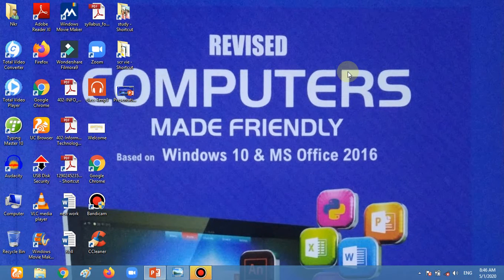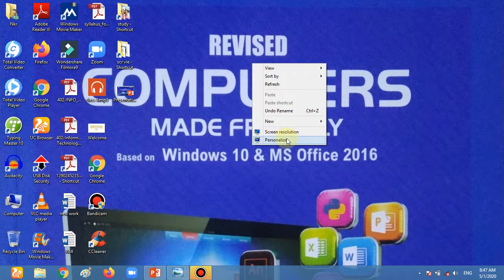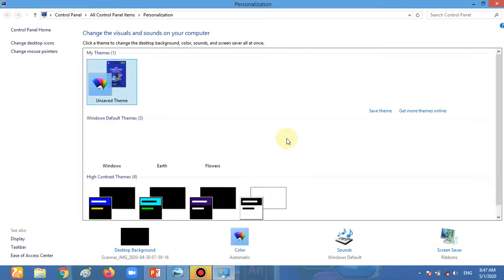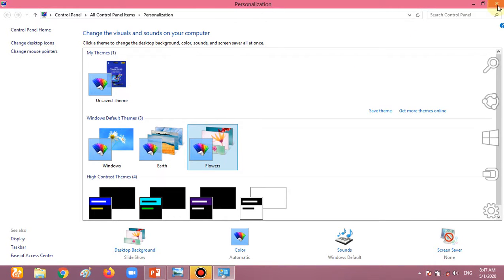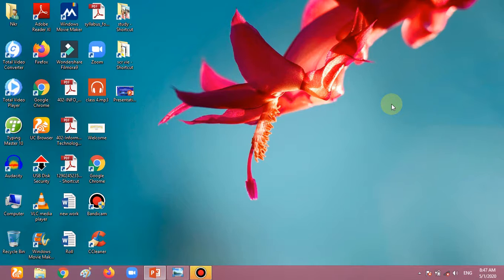But there is some other way also to set the desktop background. For this one you also click the right mouse button in the blank area of the desktop. आपको blank area जो है desktop पे वहाँ पे right mouse button दबाना है. Personalize, go in a personalize option में जाना है, and you can choose any one of them from here for your background. मैं इसको choose करता हूँ. I want to click on this one. Now we see our background is changed or not. So you see our background is changed. So this is the way how we can change a desktop background.